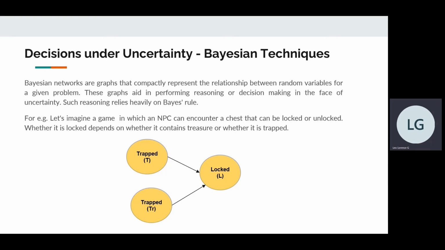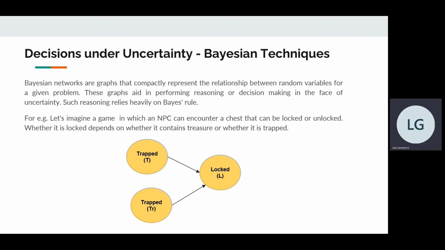So such reasoning relies heavily on Bayes' rule. So let's consider the following diagram. In the diagram, the nodes labeled T, T of R, and L represent the random variables. The arrows connecting each node represent the causal relationships. We can think of nodes at the tail of the arrows as parents and nodes at the head of the arrows as children. Here the parents cause the children.